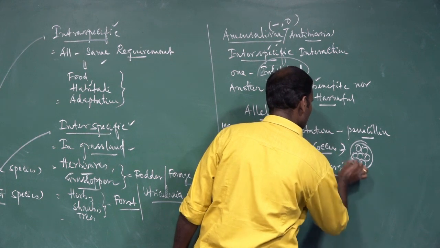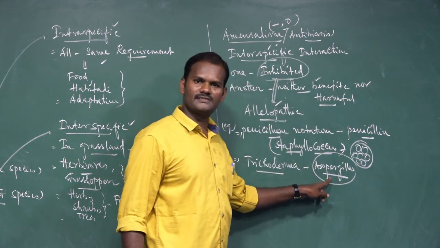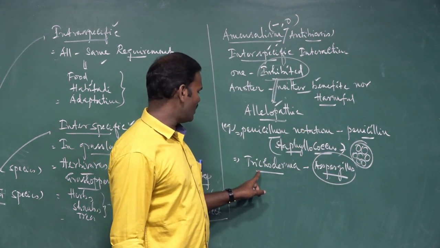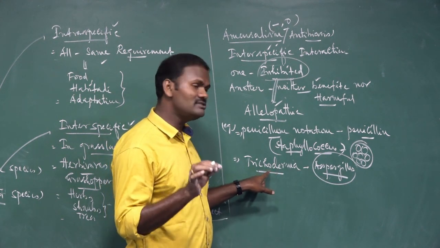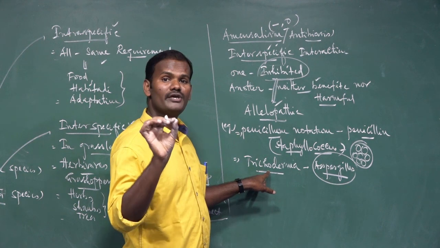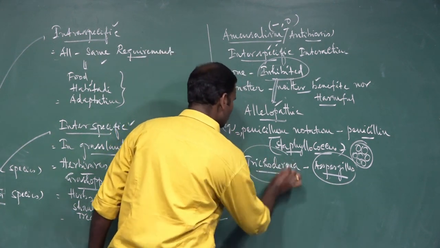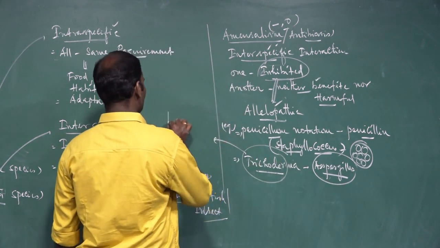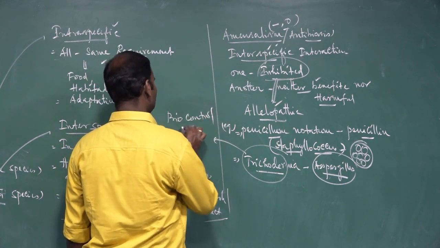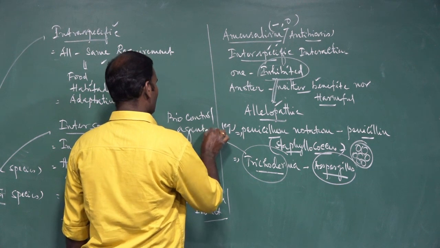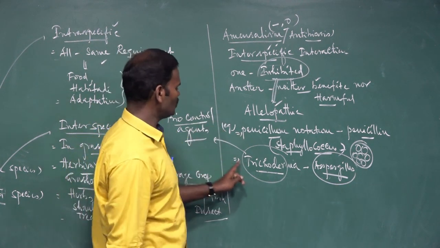Aspergillus is a harmful fungus, and Trichoderma kills the other fungus. Hence, it is potentially used as a biocontrol agent. I mean, it is a fungus which is used to kill another fungus.